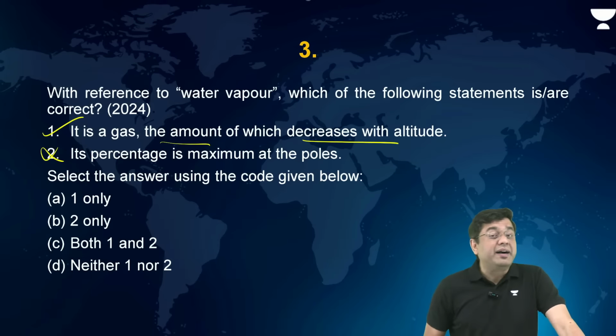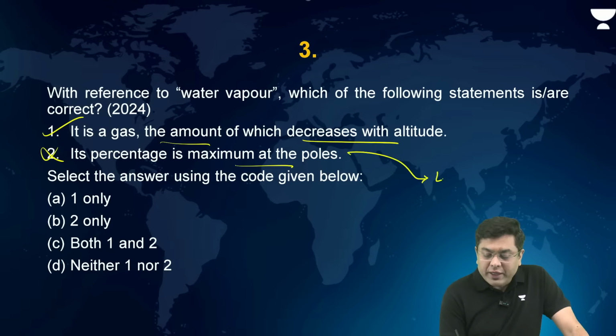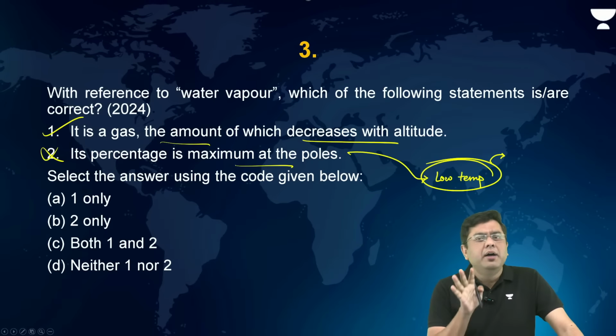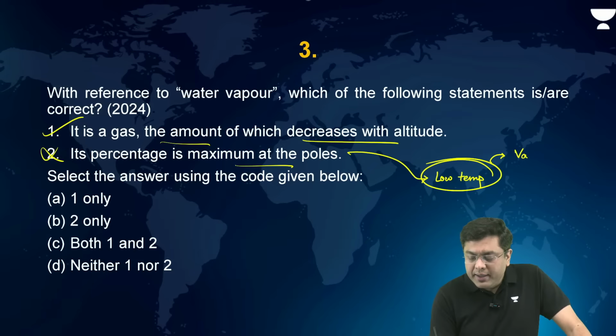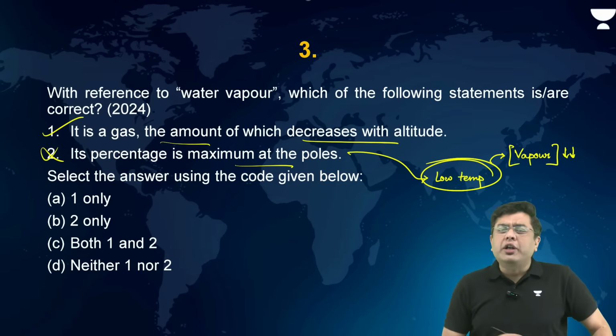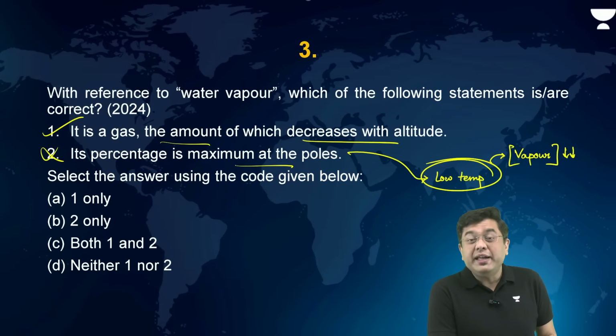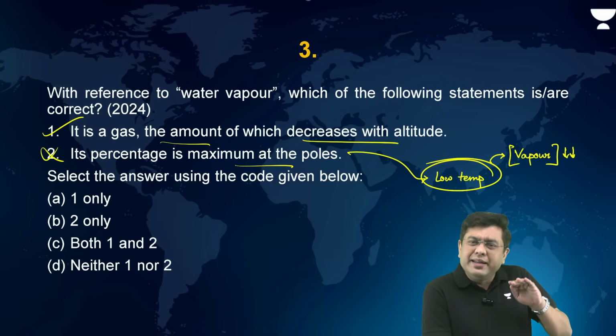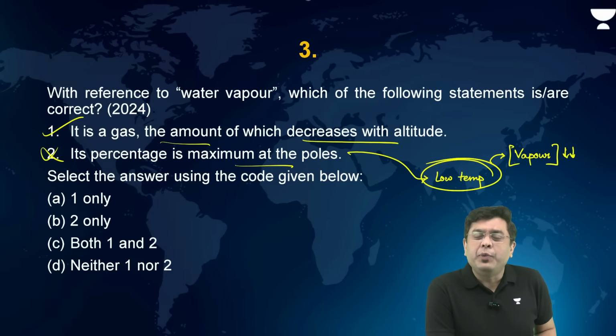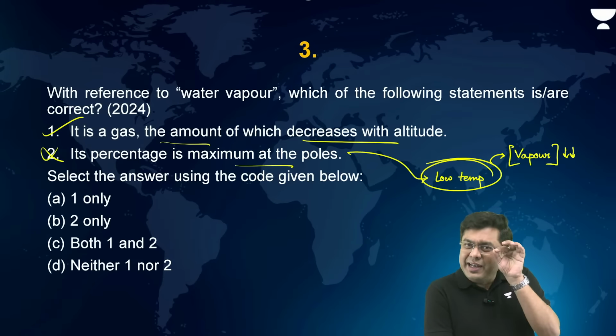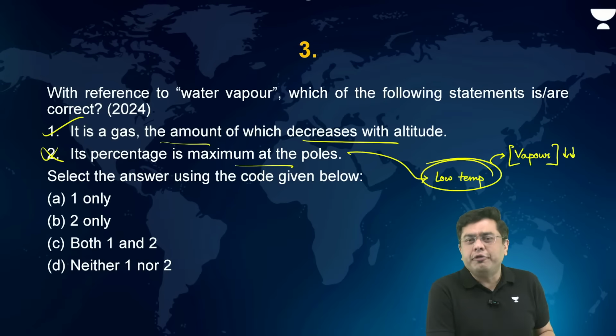Its percentage is maximum at the poles. At the poles, what do we have? Low temperature, isn't it? And here, that means the ability to hold water vapor will be very less. So vapor content will be less. So where will the amount of water vapor be high? A higher amount of water vapor is generally to be found in the region of the equator or around the subtropics. That is where you also get the analysis of absolute humidity. That absolute humidity tends to reduce as you move from the region of the equator to the poles.